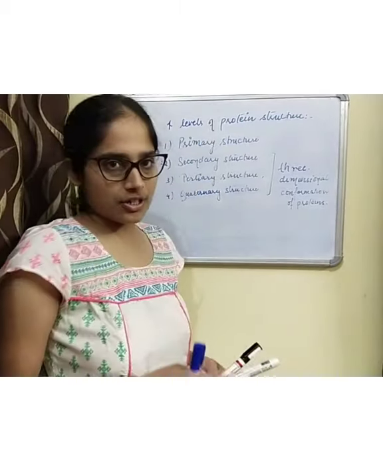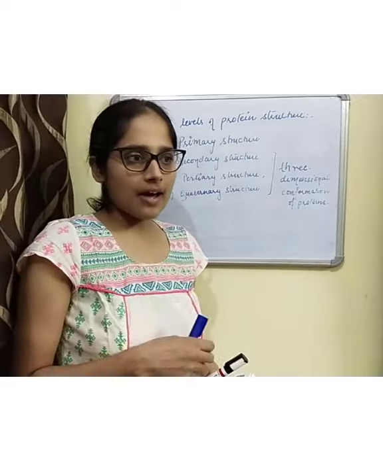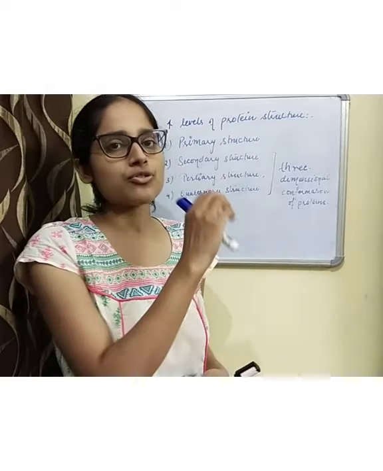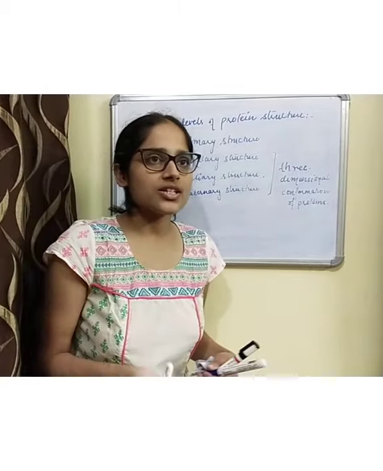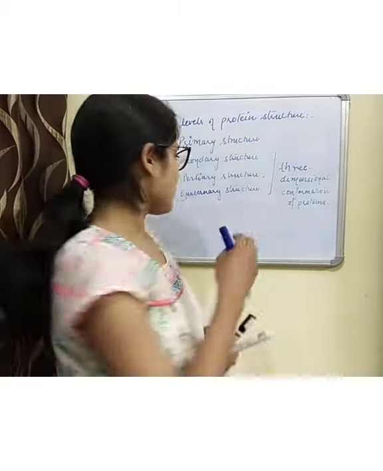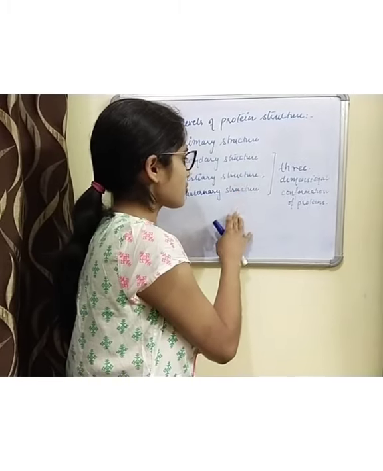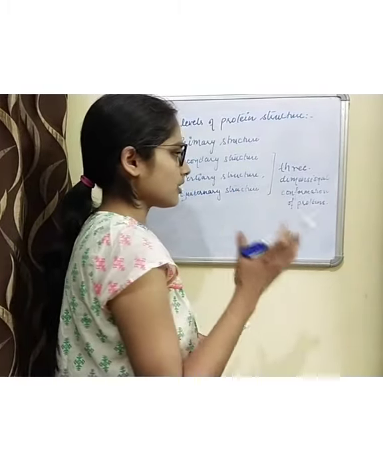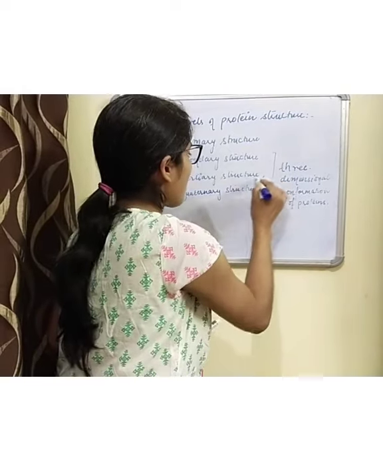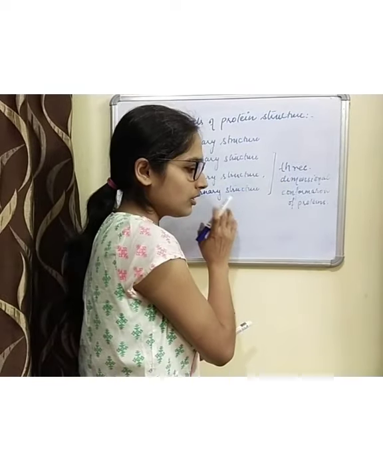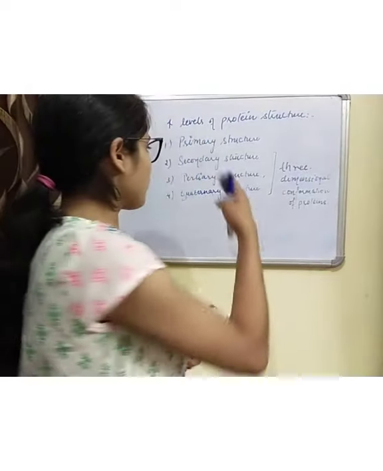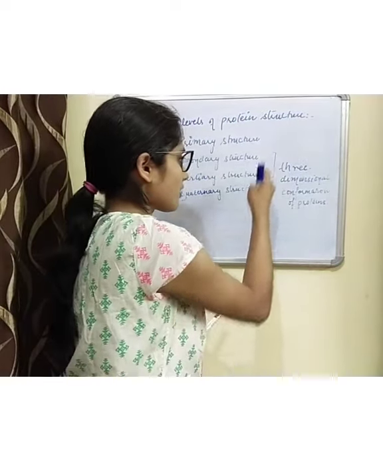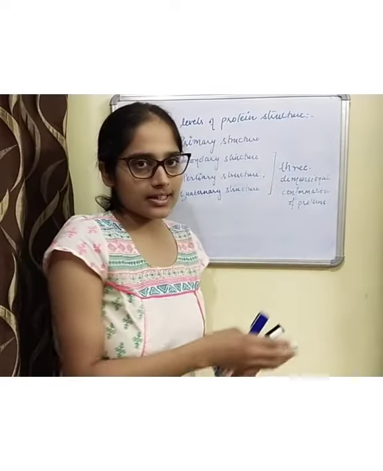So all functional proteins have at least up to tertiary level of structure. However, there are many proteins which attain quaternary level of structural conformation as well. We'll discuss each level in detail.